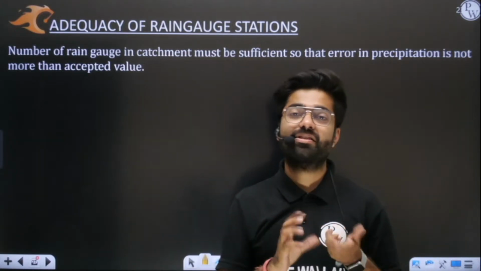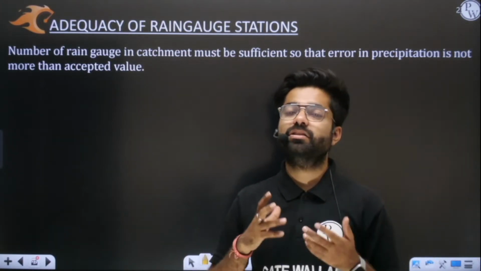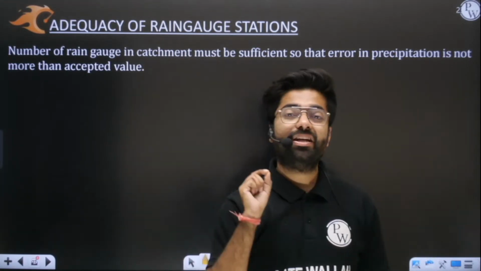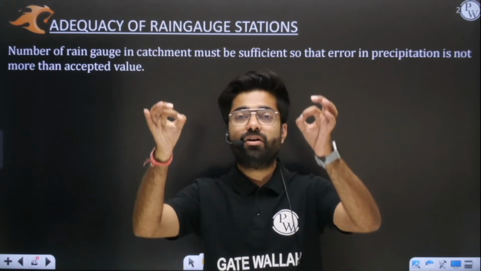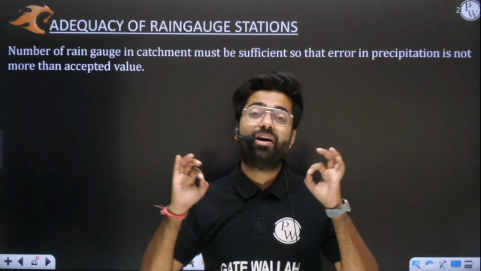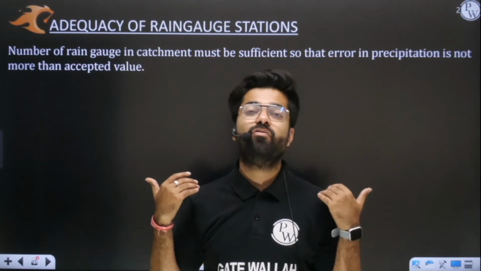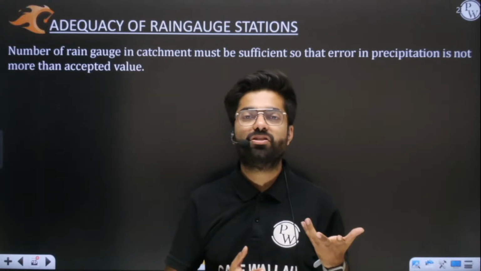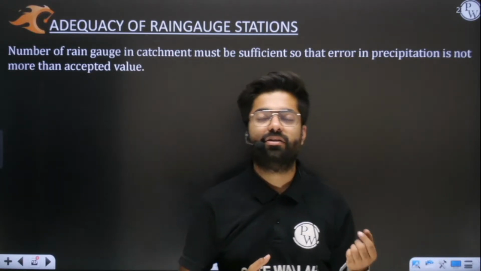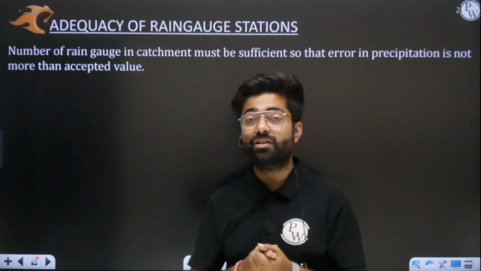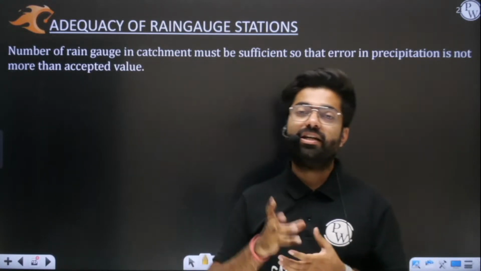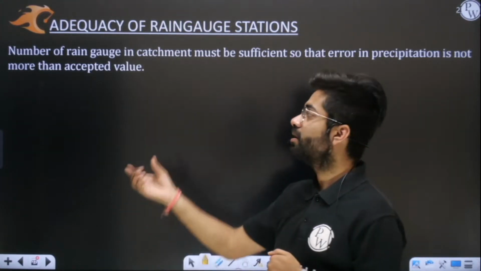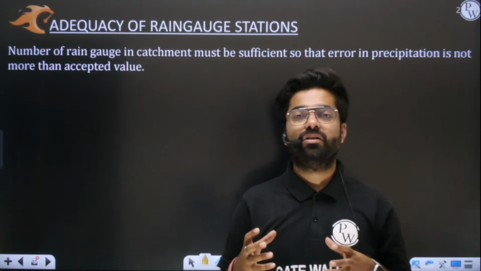Okay, we have to balance out with economy. There is one concept which you need to understand. If you want to bring down the error to zero, if you want to be infinitely accurate, then the number of rain gauges required is infinite. And obviously you cannot install an infinite number of rain gauges. But yes, there is a balance to it. Exactly how many rain gauges we have to install so that the error is not beyond a permissible value, that we need to find.